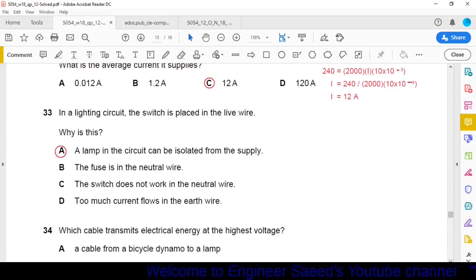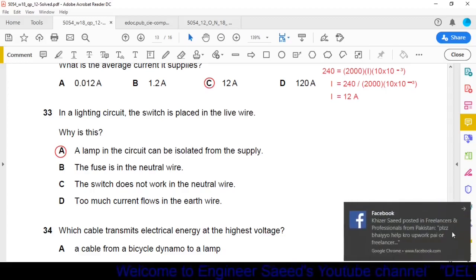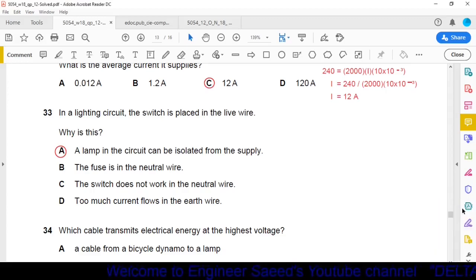Question number 33. In a lighting circuit, the switch is placed in the live wire. Why is that? Option A, a lamp in the circuit can be isolated from the supply. Yes, it is the correct one. We use a switch in the live wire so that we can easily disconnect it from the supply. So option A is the correct one.